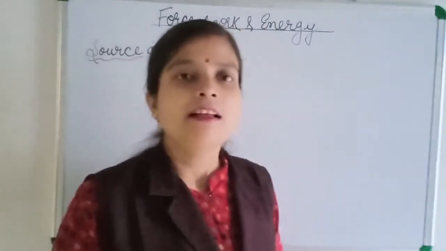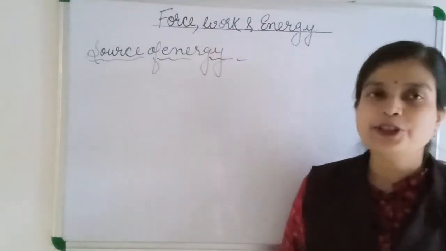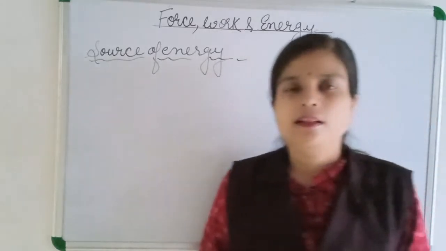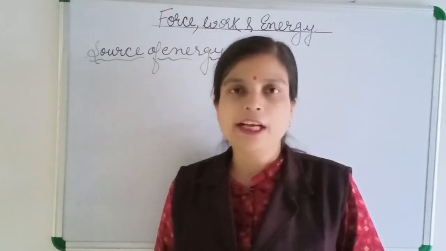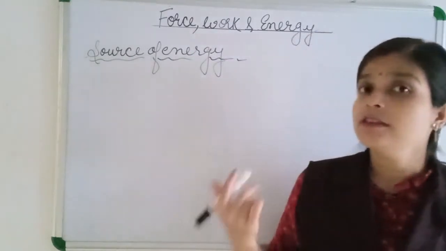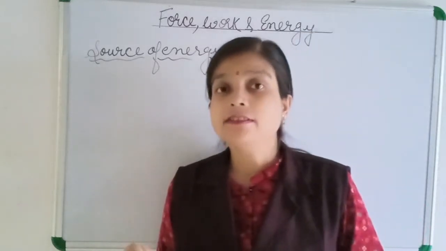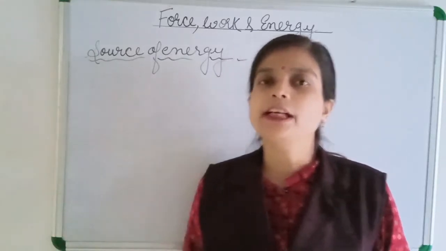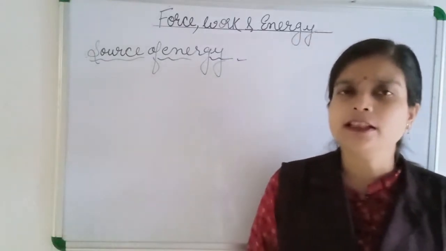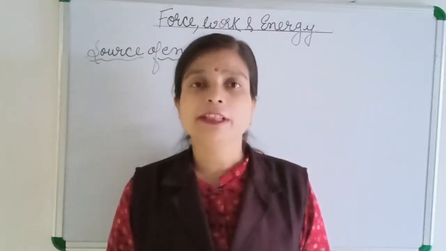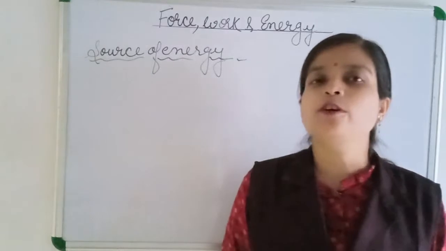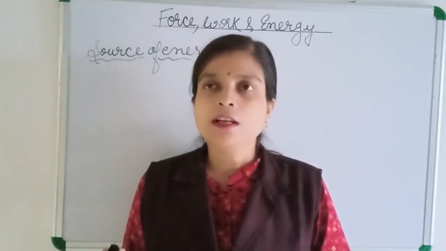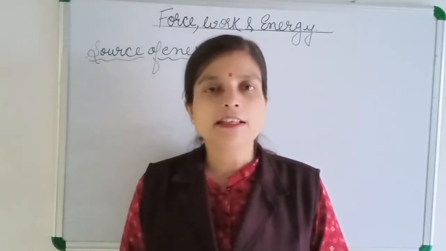Class, students. In this chapter, force, work and energy, we have already learned about force. Push and pull are known as force. And then we have learned about the effect of force. Force can make a stationary object move. Force can stop a moving object. Force can change the direction of a moving object. Force can change the shape of an object. And force can change the speed of a moving object, meaning it can make a fast moving object slow and a slow moving object fast. These are the effects of force.